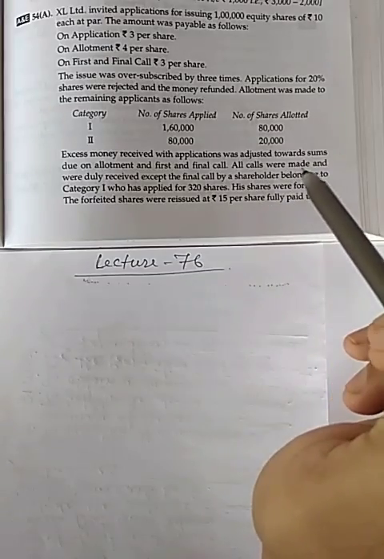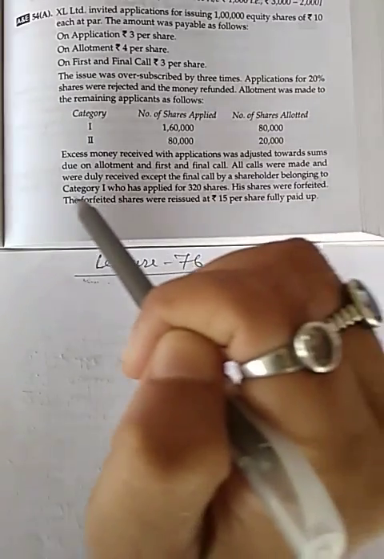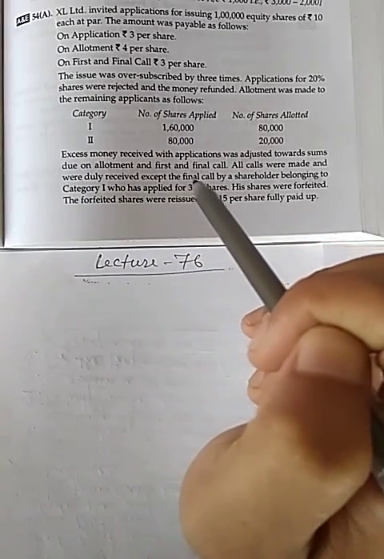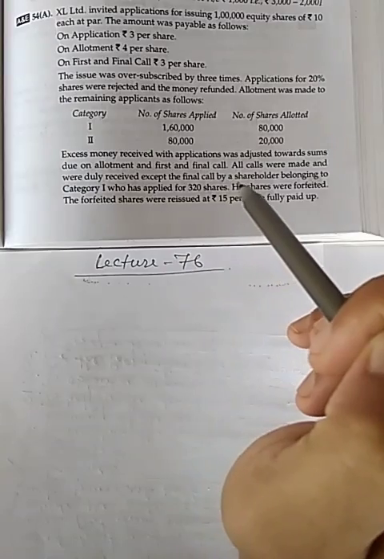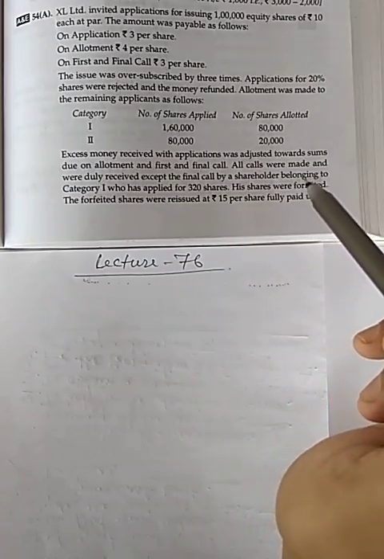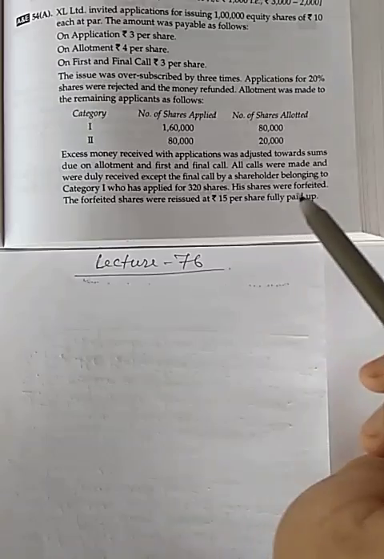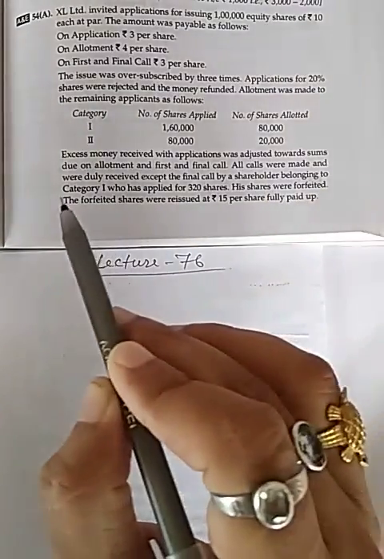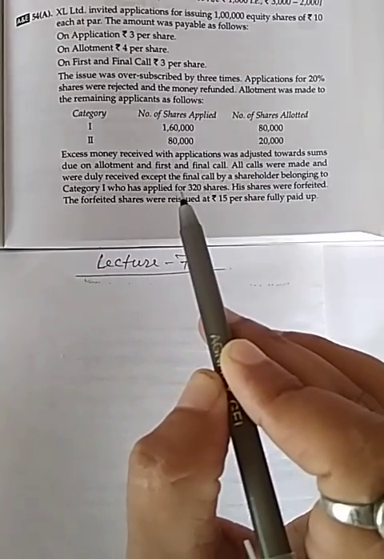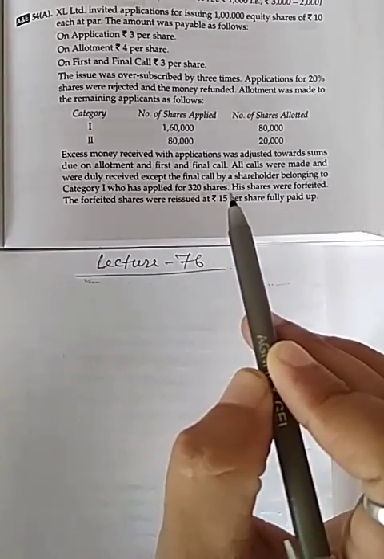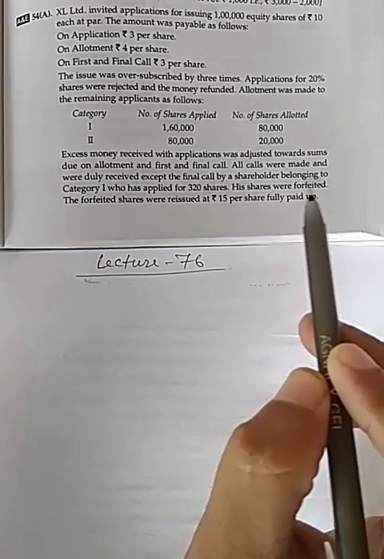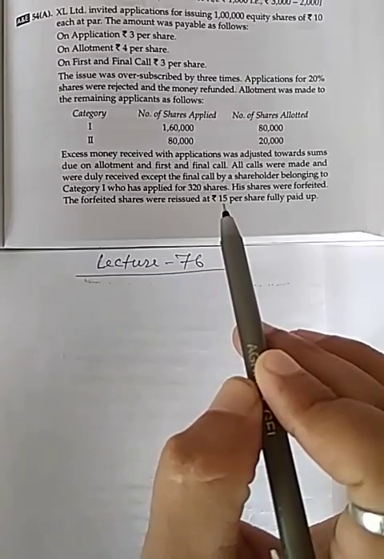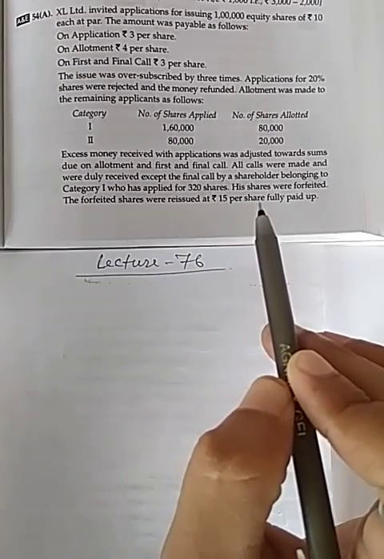All calls were made and were duly received, except the final call by the shareholder belonging to category 1 who had applied for 320 shares. His shares were forfeited. The forfeited shares were reissued at 15 rupees per share, fully paid up.